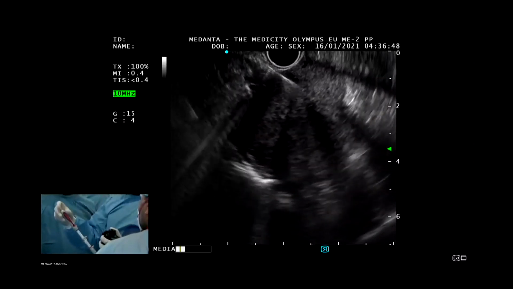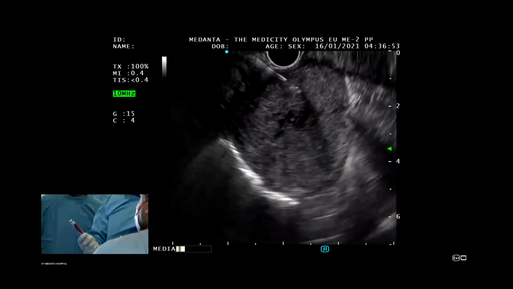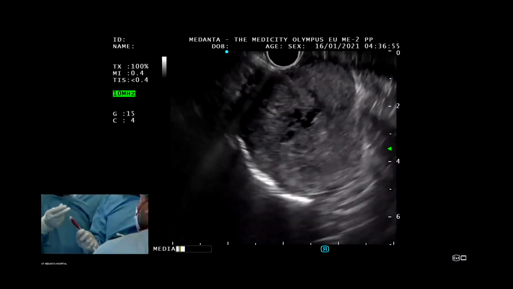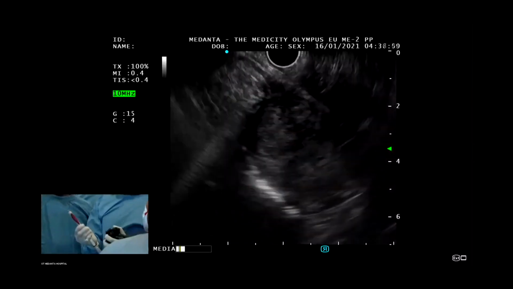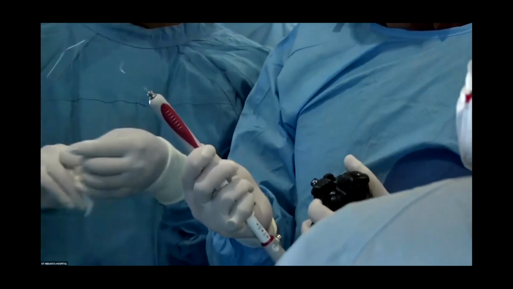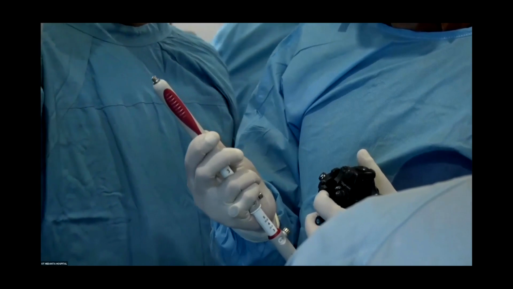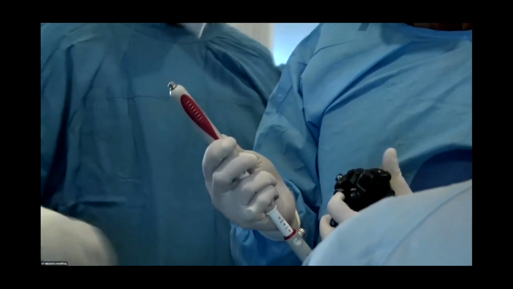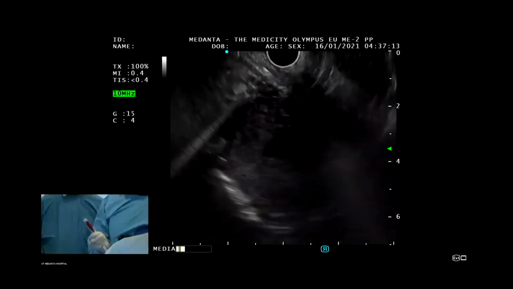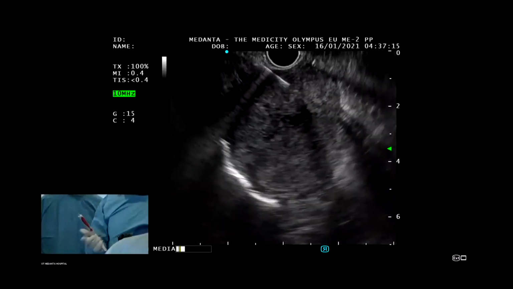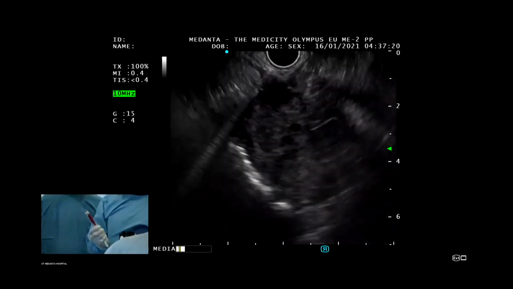So we will reintroduce the stylet. And can you remove the stylet, please? So I'm doing the jabbing movement. If somebody can focus on my hand, I'm doing the jabbing movement. The purpose is to get the specimen because sometimes the lesion moves with the stomach wall, which is a movable organ. So it's always important. You should have a jabbing movement. Your assistant should hold the scope and pull the scope. So the lesion should not move with the needle movement.